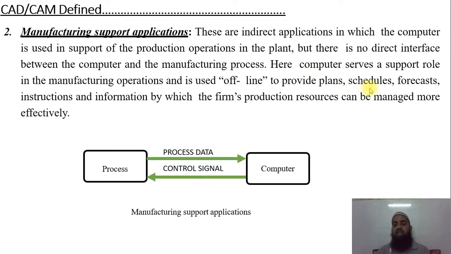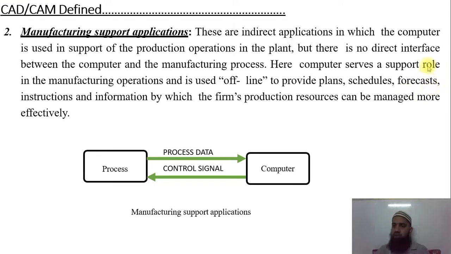Next we are doing the scheduling also. Scheduling is very important because whenever we are using a number of CNC machines, they always work on scheduling and sequencing. The scheduling and sequencing is used in different types of operations. The scheduling is a must. So scheduling is one of the major parameters that is also done by the computer. In the computer we directly feed the values as well as the scheduling of each and every operation, and according to that, all the machines are controlled by using that scheduling.